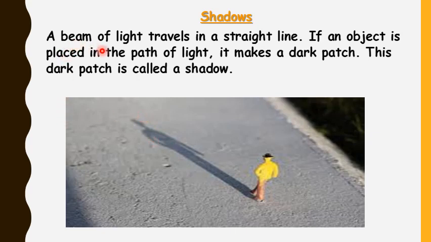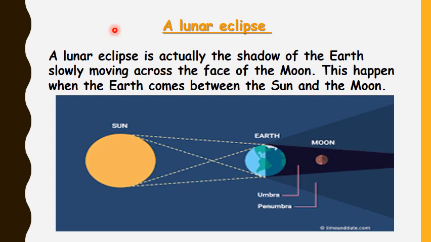So if a beam of light travels in a straight line and we place any object in the path of light, it makes a dark patch, and that dark patch is called a shadow. Now in your book, one amazing fact is given about the lunar eclipse. A lunar eclipse is actually the shadow of the earth slowly moving across the face of the moon. This happens when the earth comes between the sun and moon. Look here, this is the sun, this is the moon, and when the earth comes between the sun and moon, the condition is called a lunar eclipse.